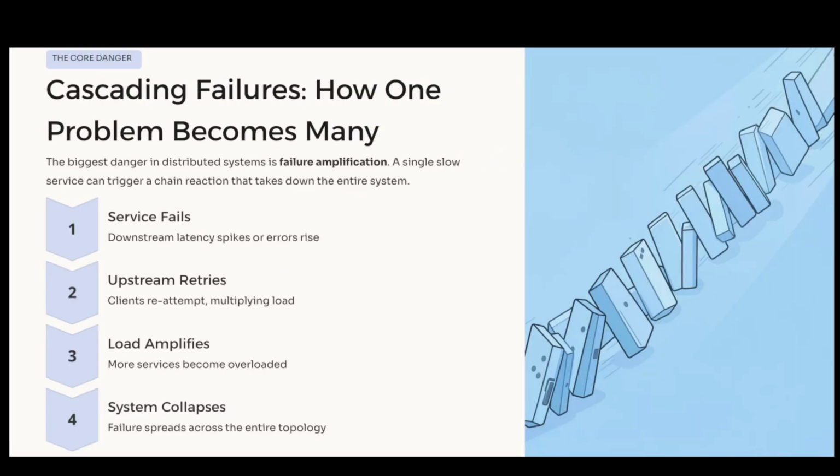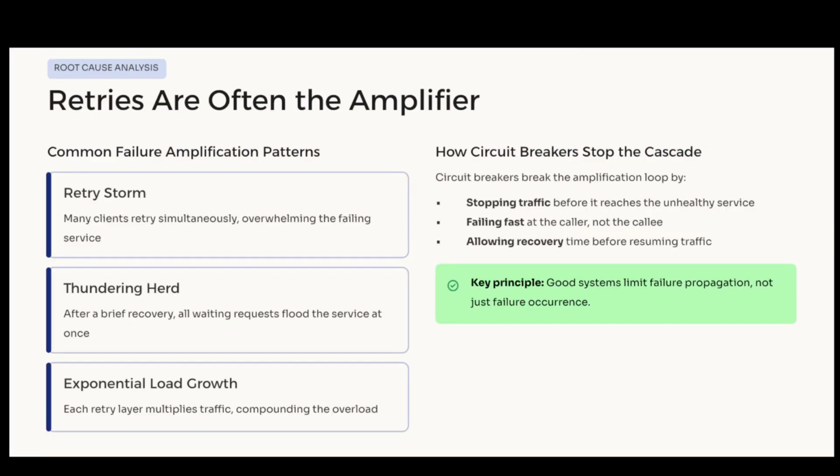Cascading failures. Now let's talk about cascading failures. This happens when one service fails, upstream retries, load increases, and more services fail. The key insight is, the biggest danger is not failure, it's failure amplification. Retries are often the root cause. Retry storms, thundering herd, exponential load growth. Circuit breakers solve this by stopping traffic, failing fast, allowing recovery. So the key idea is, good systems limit failure propagation.